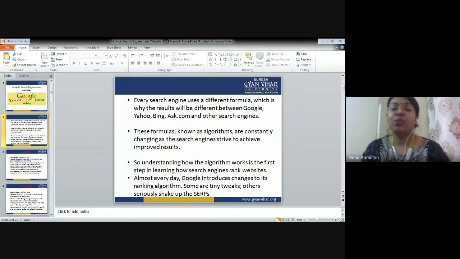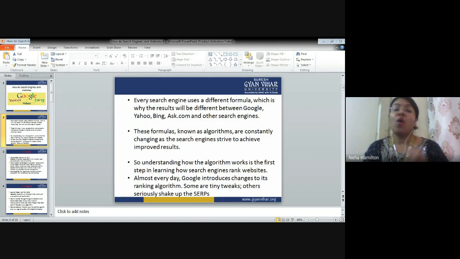Almost every day, Google introduces changes to its ranking algorithm. Some are tiny tweaks, and others seriously shake up the SERPs. What is SERP? SERP is Search Engine Result Page.